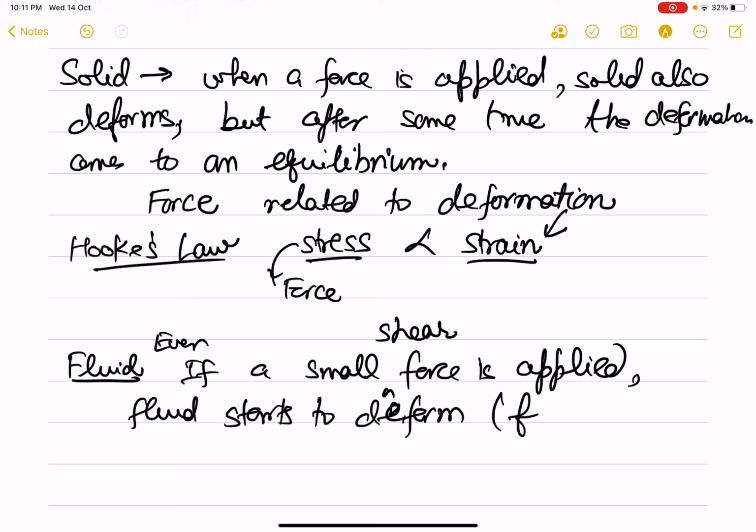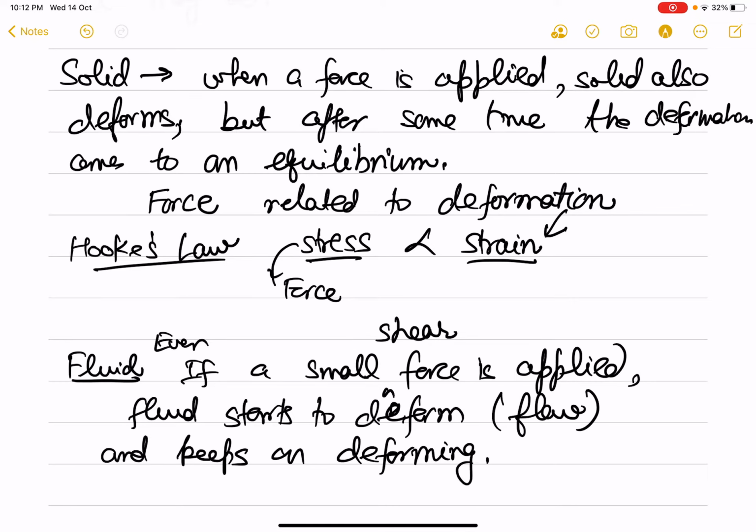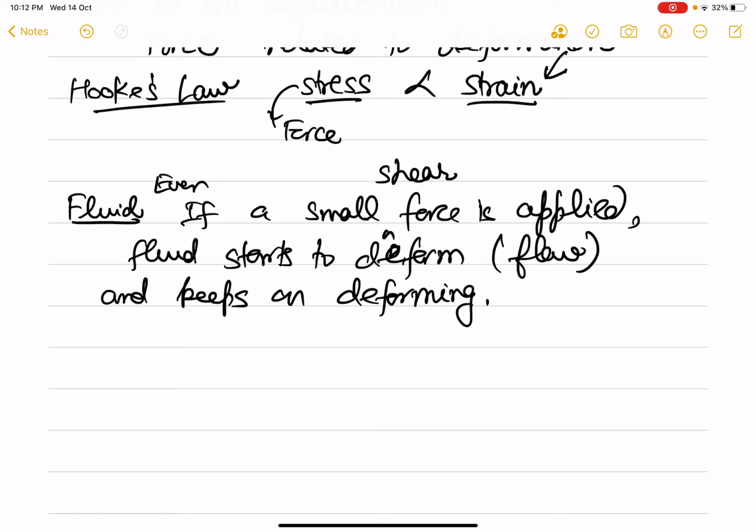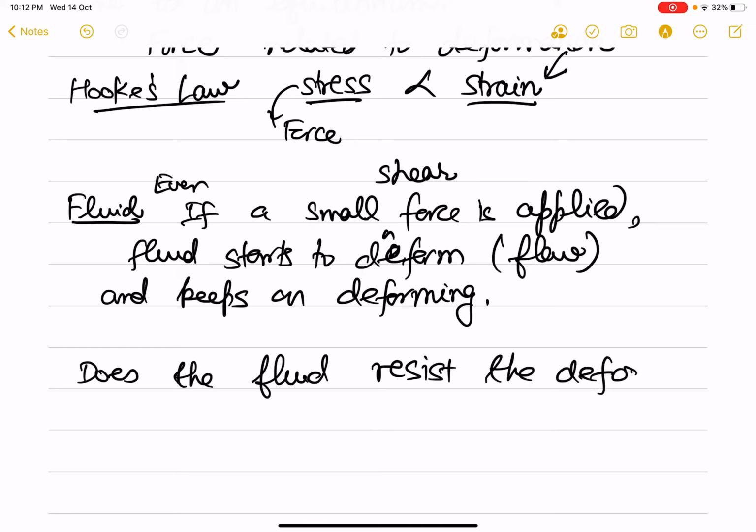And possibly this is the word which we use in common language, flow, and it keeps on deforming. Then the question we ask is, does the fluid resist the deformation?